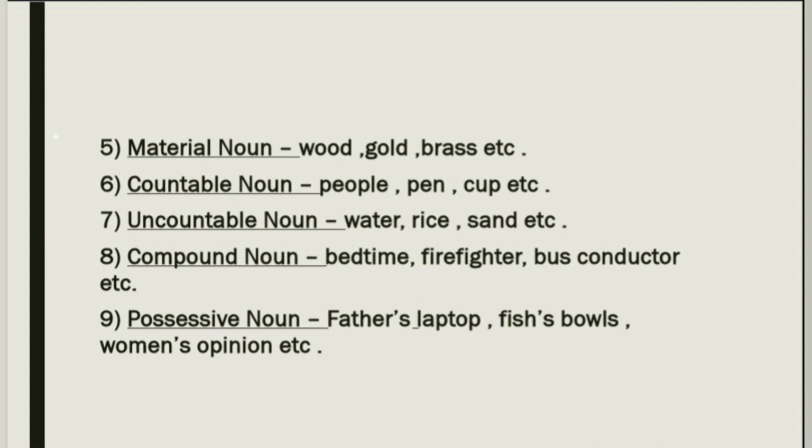Then comes compound nouns, nouns which are made up of two types of noun. Bed and time makes bedtime, fire and fighter makes firefighter, then bus conductor, etc. Then comes possessive noun. Possessive noun shows ownership and possession of a noun, of course, like father's laptop, fish's bowls, and women's opinion. So that was type number 1.